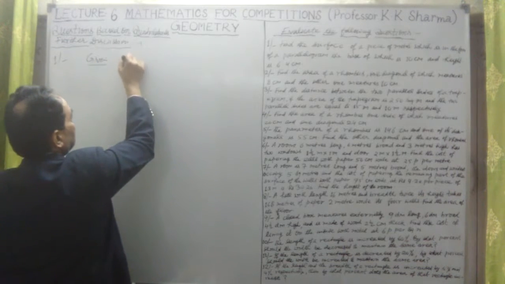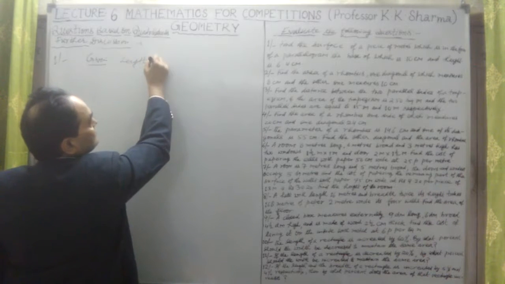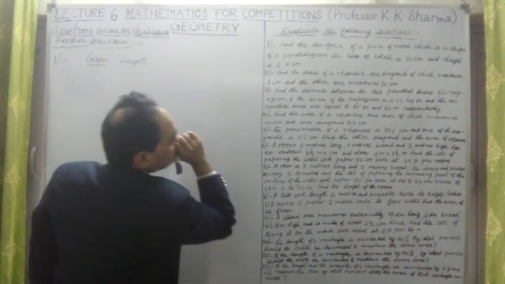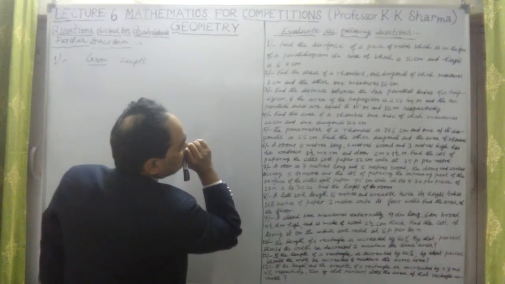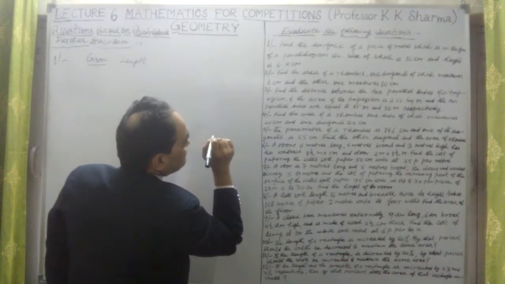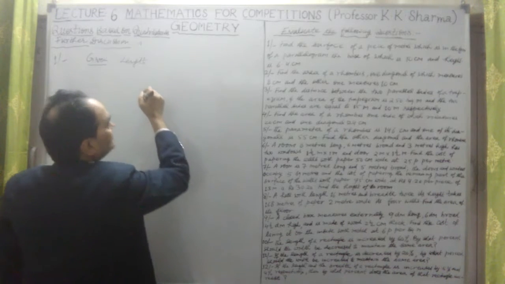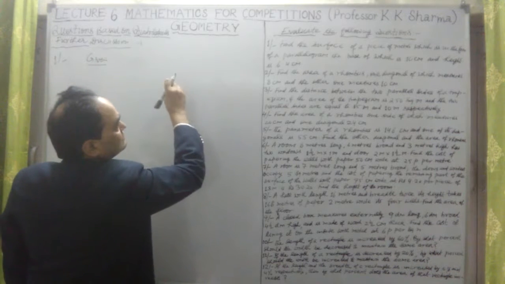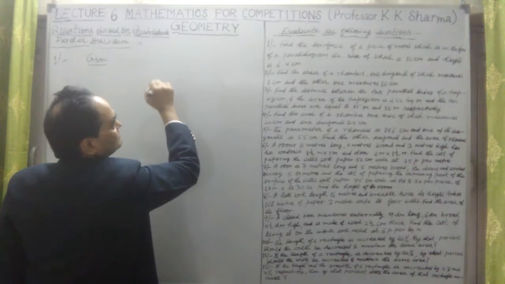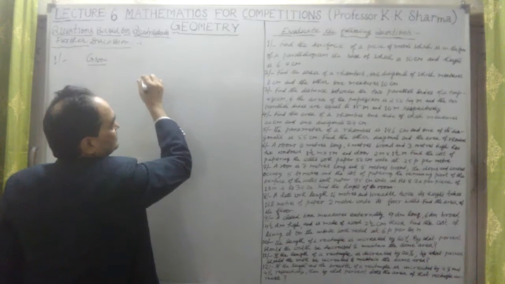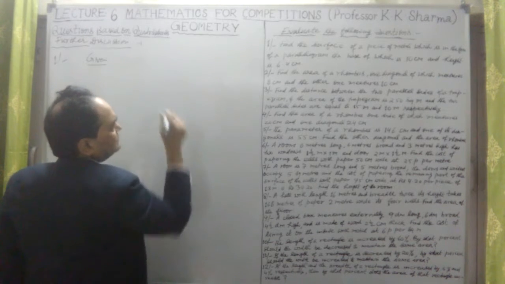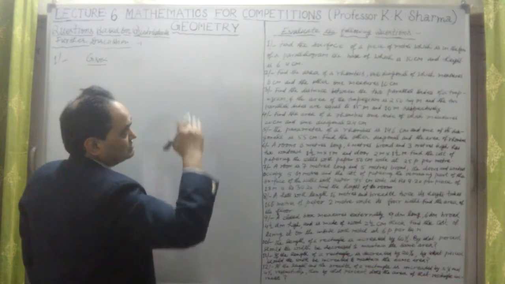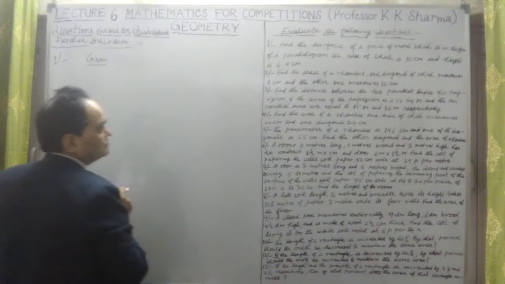We are given here the length, the base length, of the metal in the form of a parallelogram. We can say either length or breadth, or base and height, it doesn't matter, because area we have to find out.